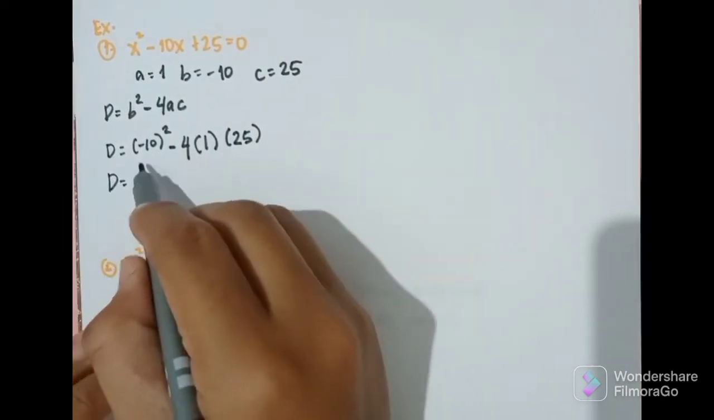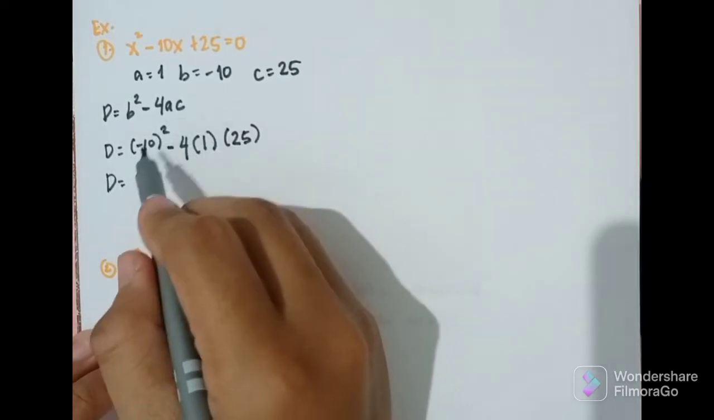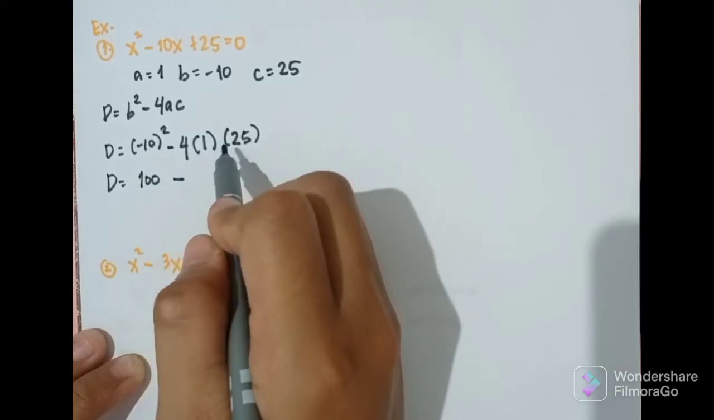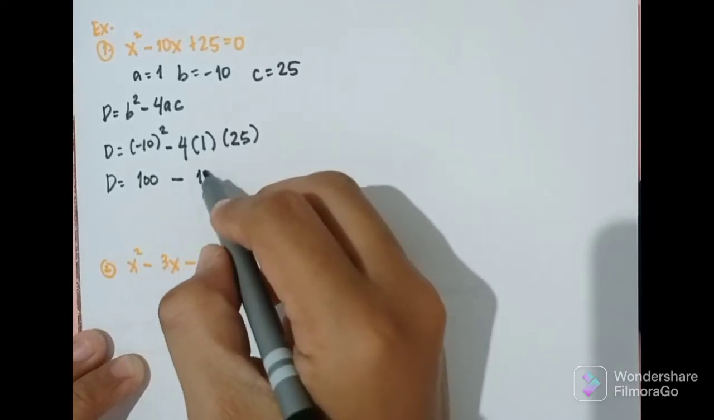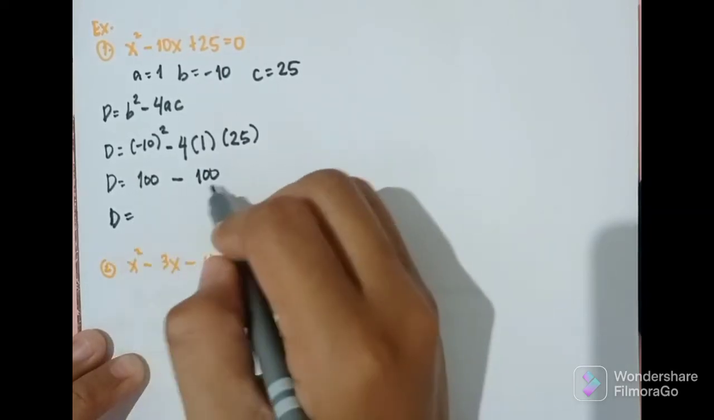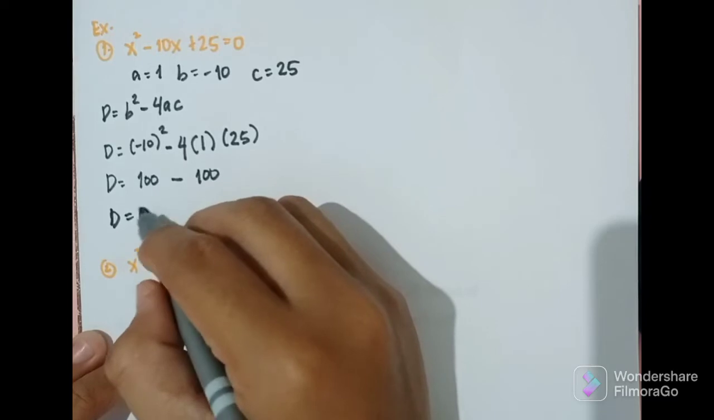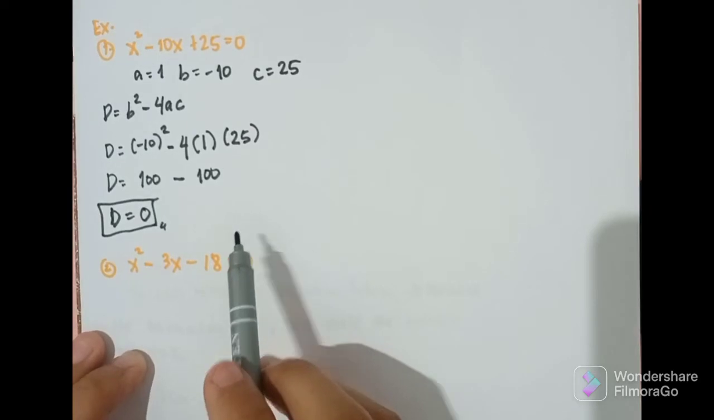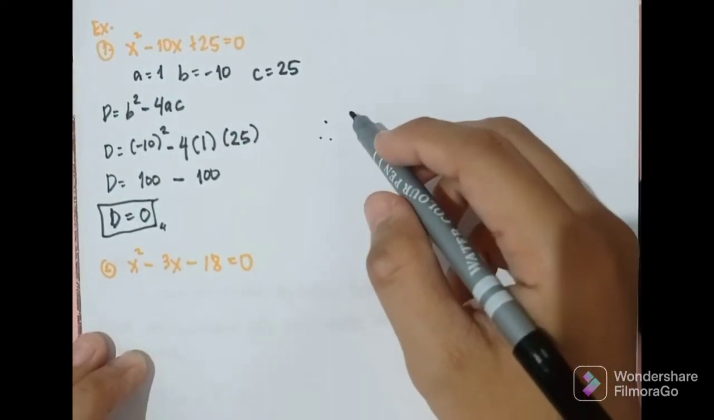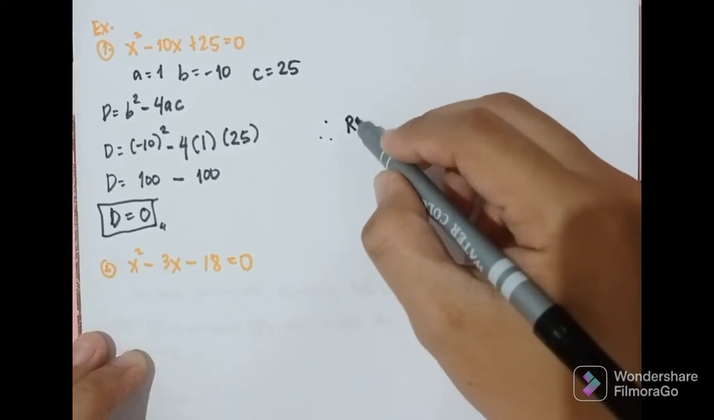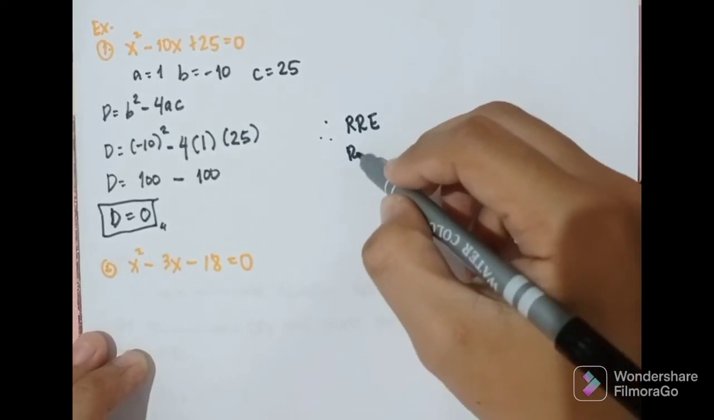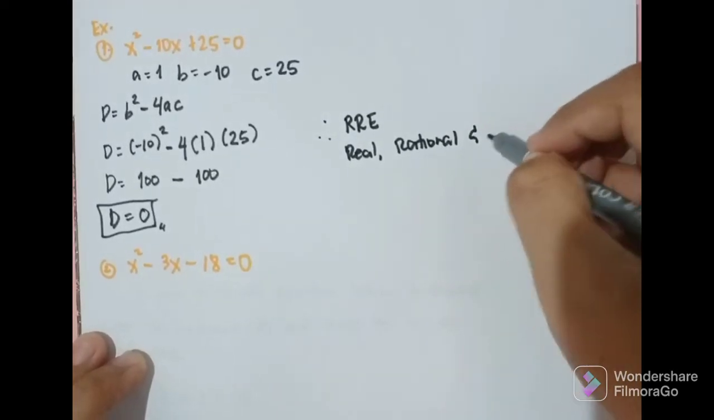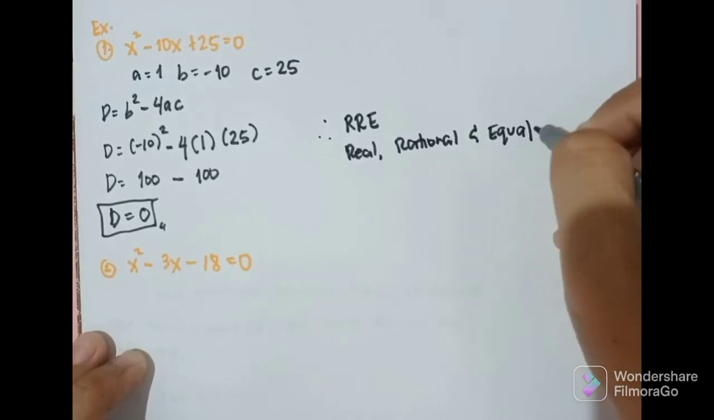And let us simplify. So, d is equal to, what is negative 10 squared? So, negative 10 times negative 10, that is 100. Minus 4 times 1 times 25. So, this is equal to 100. So, d is equal to 100 minus 100. That is equal to 0. Okay, since our discriminant is equal to 0, therefore, anong nature of roots natin? Therefore, our nature of roots is re. Ano ibig sabihin ng re? Real, rational, and equal.